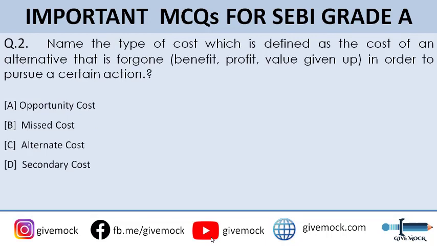You need to name the type of cost which is defined as the cost of an alternative that is foregone in order to pursue a certain action. Okay. You can go through the options here. Option A is opportunity cost. Option B is missed cost. Option C is alternate cost. And option D is secondary cost. So guys, the correct answer to this question is option A, that is opportunity cost. Let's move on to the question number three.